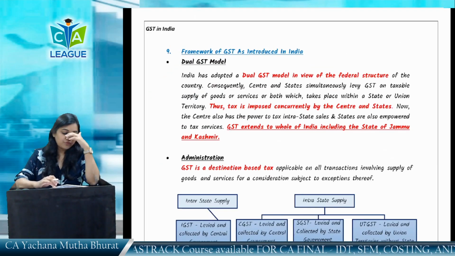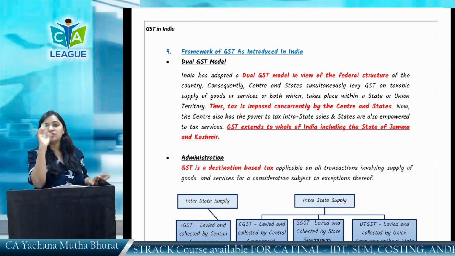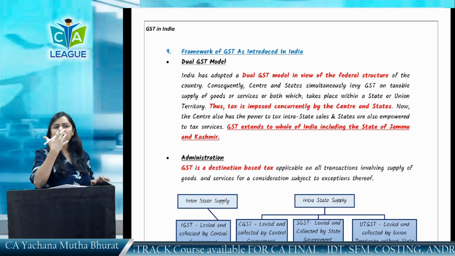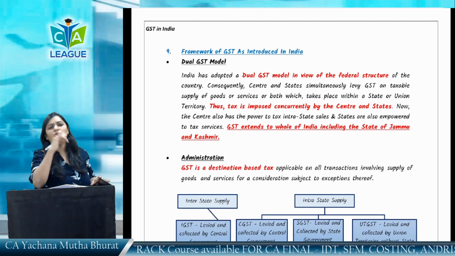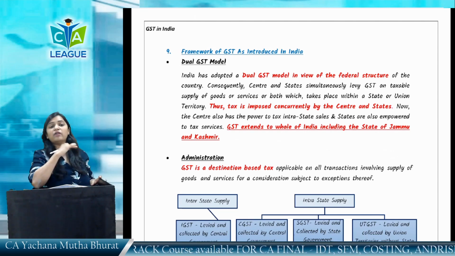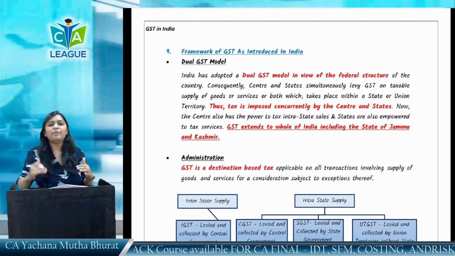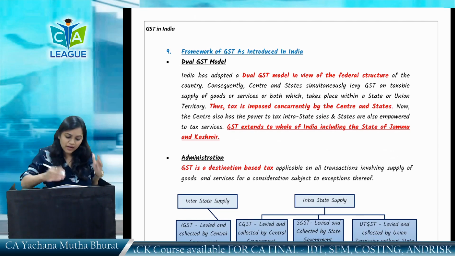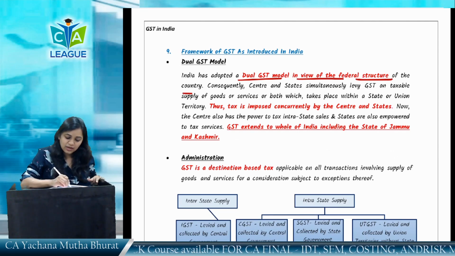Now the next is framework of GST as introduced in India. We are going to touch each aspect of GST. First is in which model GST has been introduced. Dual model, we know it very well. Dual model GST has come into India. That means the taxes are imposed concurrently by the central and the state government. India has adopted dual model GST in view of the federal structure of the country.